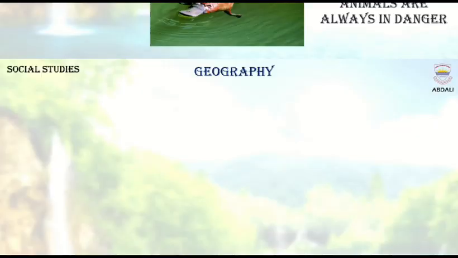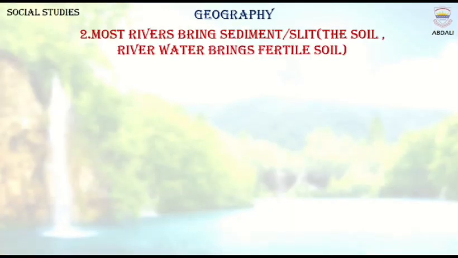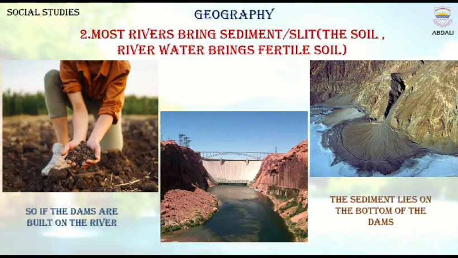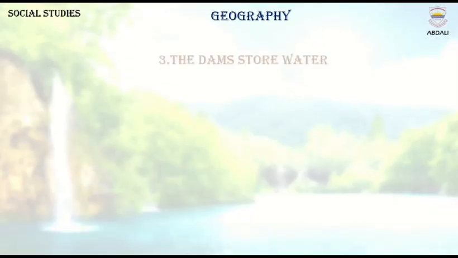2. Most rivers bring sediment, silt, the soil. River water brings fertile soil with them. Silt is very useful for the fields. So, if the dams are built on the rivers, the sediment lies on the bottom of the dams and does not reach the fields.